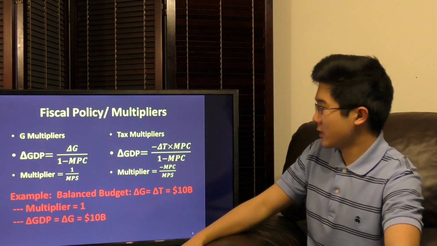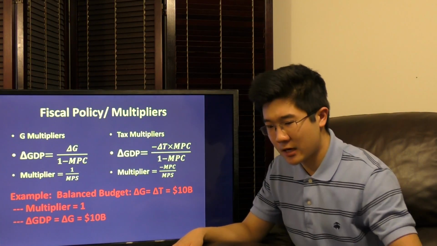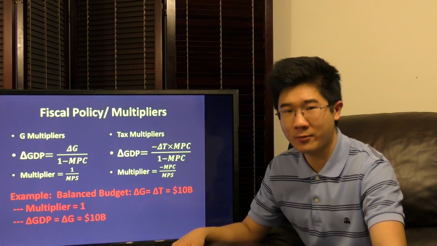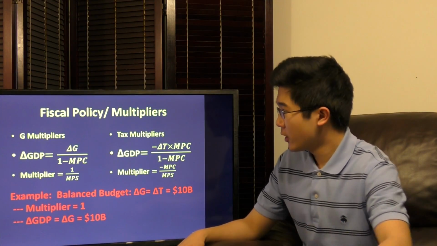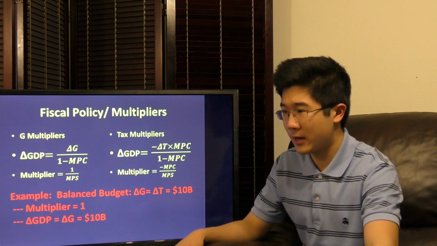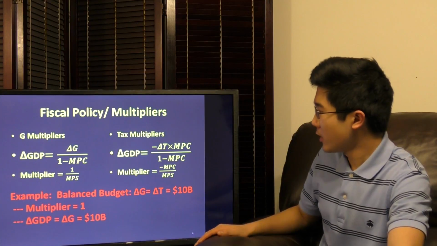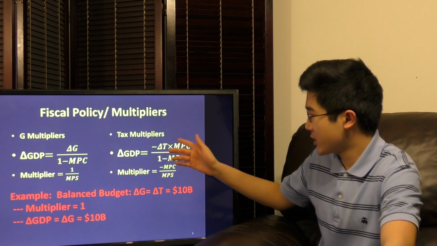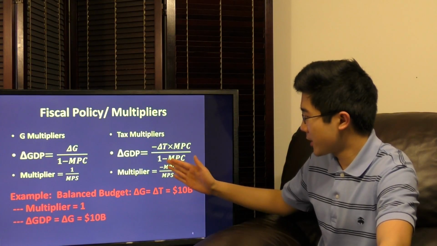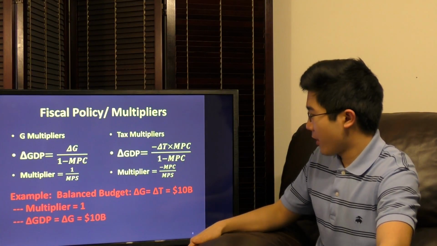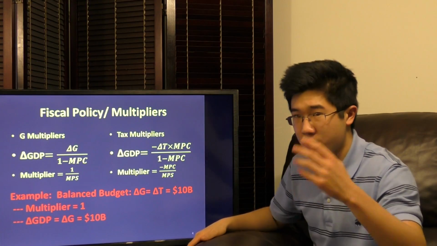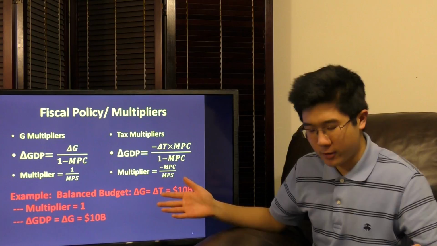Now, the tax decreases. Let's say we decrease taxation to the point where our tax revenue decreases by 10 billion as well. This has a similar effect to government spending, however it's lower by a certain amount. The change in real GDP equals the negative change in taxation times MPC over 1 minus MPC, or MPS. So our multiplier is basically negative MPC over MPS. It's negative because we're decreasing our tax revenues in an expansionary policy, of course.